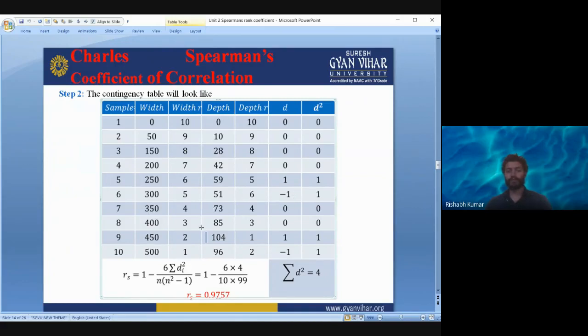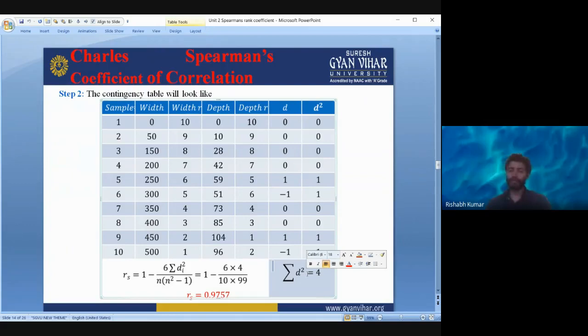4 minus 4, 0. 3 minus 3, 0. 2 minus 1, 1. 1 minus 2, minus 1. And we will introduce another column, that is d square. That is the square of these values, right? Squares of these values, and we will add up all these. We will add the values in the d square column. So d square is giving us 4.